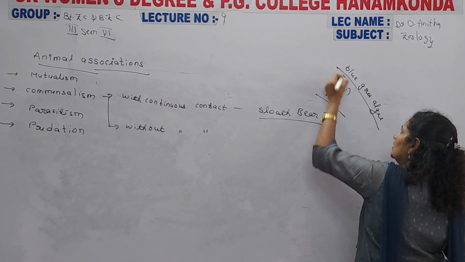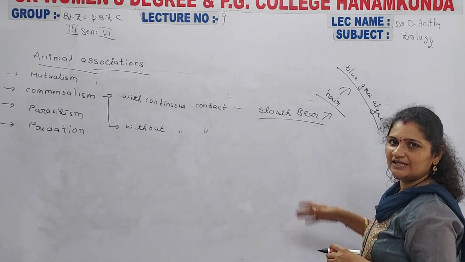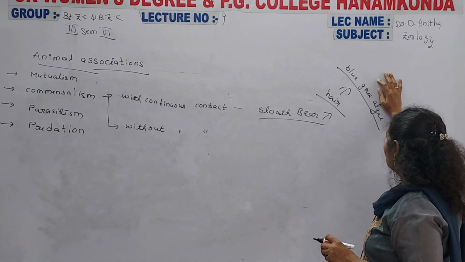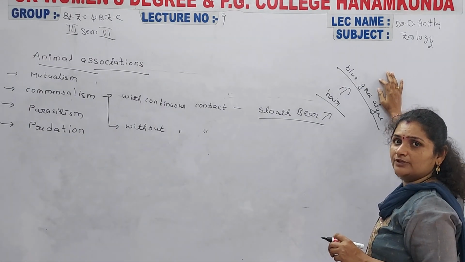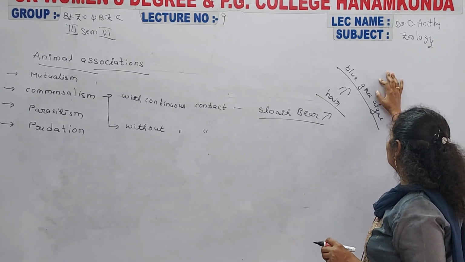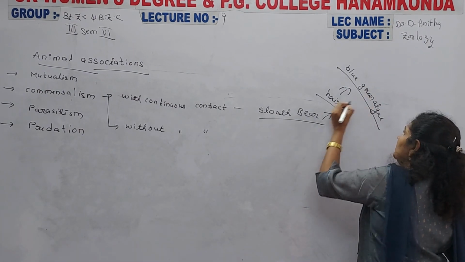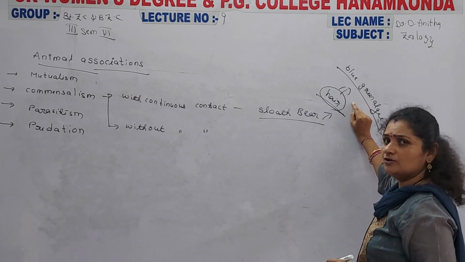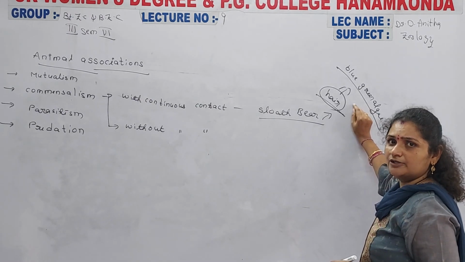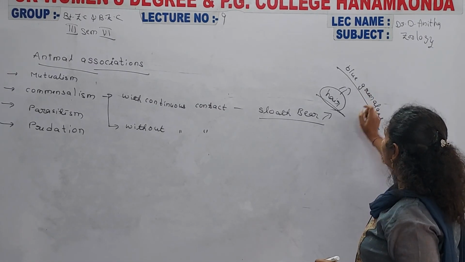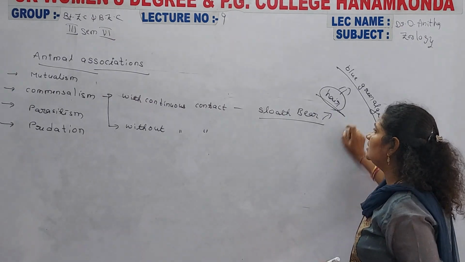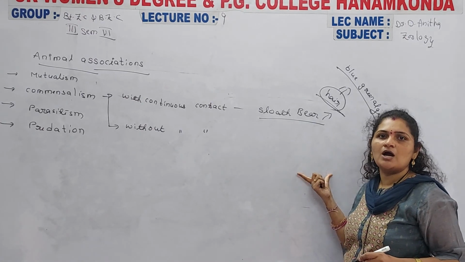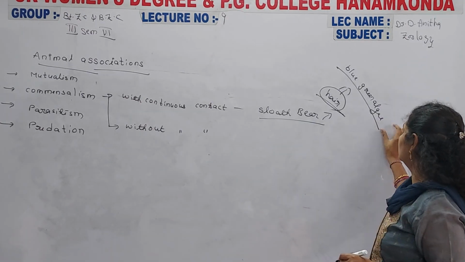The blue green algae live on the hair region of the sloth bear. Only the algae are benefited, and the sloth bear is neither benefited nor harmed. There is no use and no harm to the sloth bear, but only the algae are benefited.